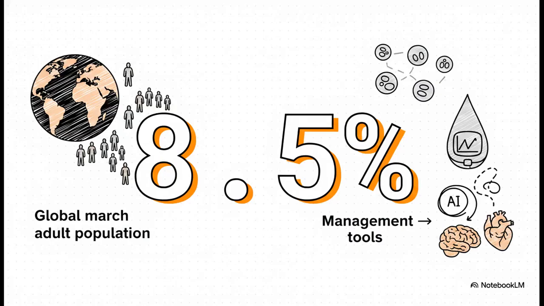To put a definitive figure on it, that global march brings us to a total prevalence of 8.5% of the adult population. When you translate those percentages into actual human lives, you get a staggering 422 million people living with diabetes as of that data point. 422 million. It's a hard, unforgettable reality, and it really underscores exactly why finding better management tools is absolutely crucial.